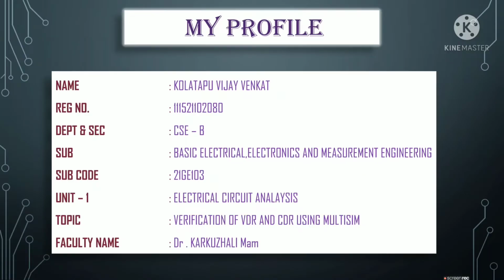Kolatapu Vijay Venkat, and my registered number is 1152, and I belong to the CSE B section. My subject mini project is Basic Electrical, Electronics and Measurement Engineering. My subject code is 21G103, and my unit 1 is Electrical Circuit Analysis.